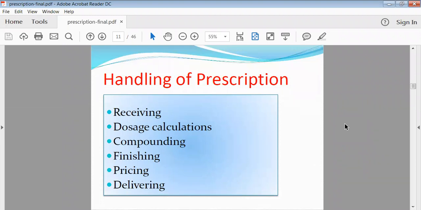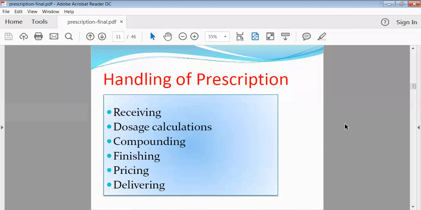So the pharmacist must not show such an aggressive or serious expression as soon as he sees the prescription. He should behave very normally. Then the patient will think that I do not have any big disease. Likewise, there are some manners for how to handle the prescription.